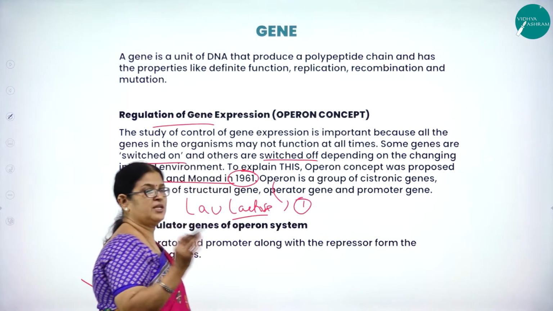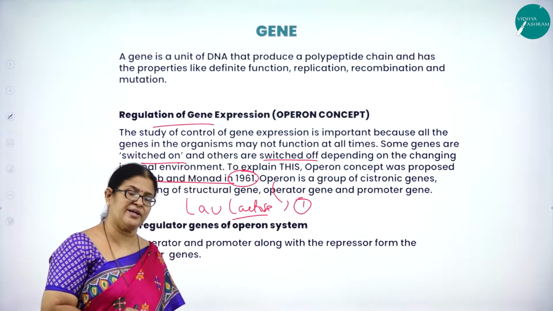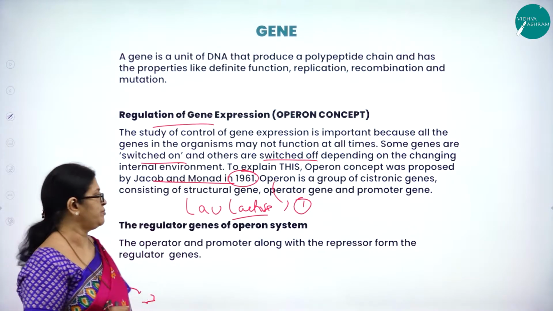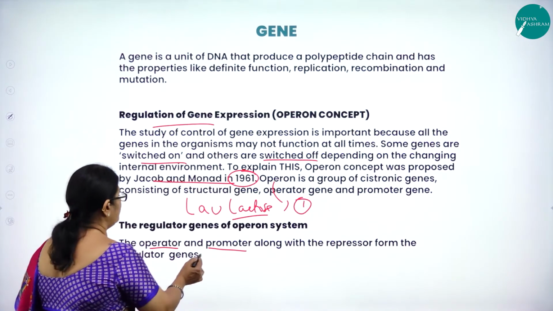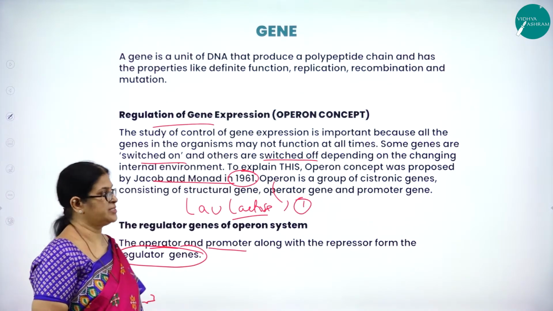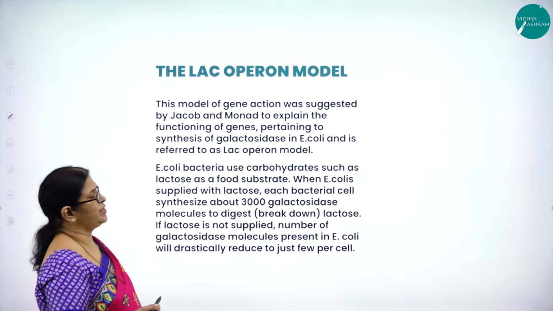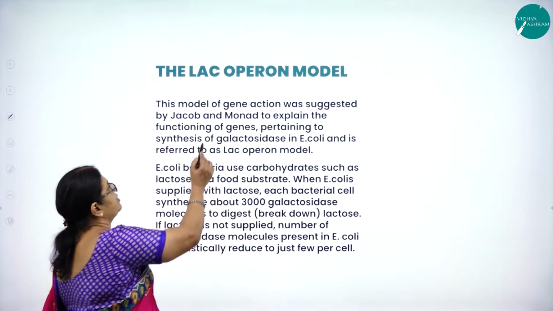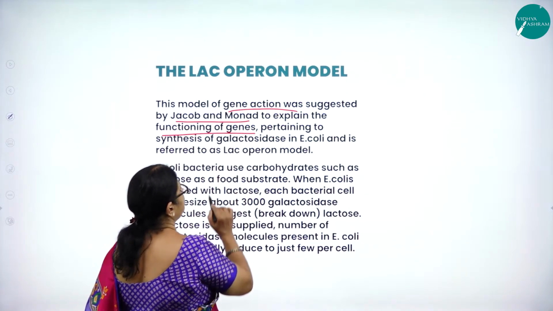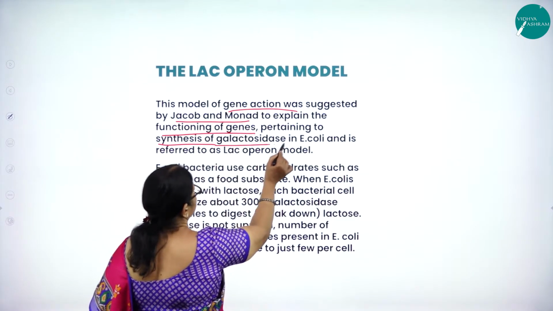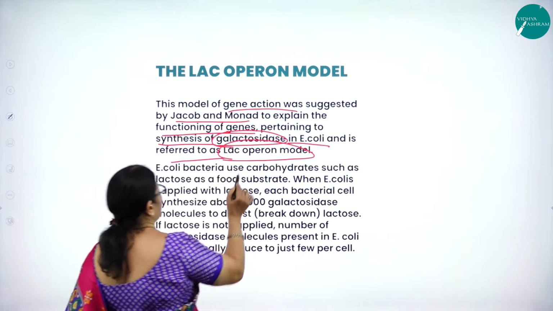Operon consists of what? Three very important genes. One is called the structural gene, the second is called the operator gene, and the third is called the promoter gene. The operator and the promoter along with the repressor form the regulator genes. As I said, this is also called the Jacob and Monod model. This model of gene action was suggested by Jacob and Monod to explain the functioning of genes pertaining to the synthesis of galactosidase in E. coli and is referred to as the lac operon model.